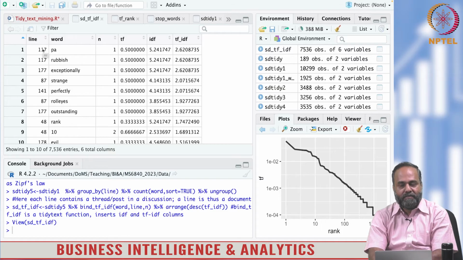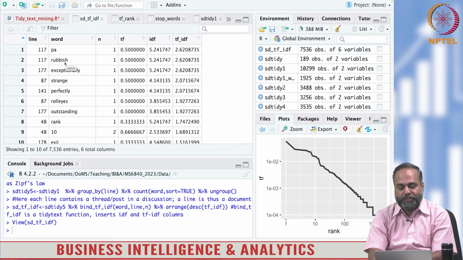This is the word PA, it is occurring in the discussion, and PA is having the highest TF-IDF measure for the importance of words.